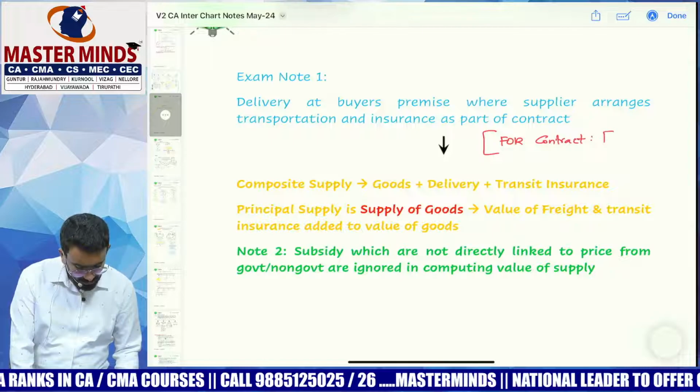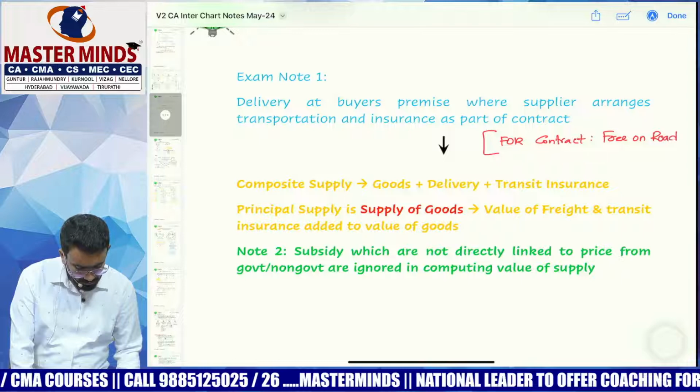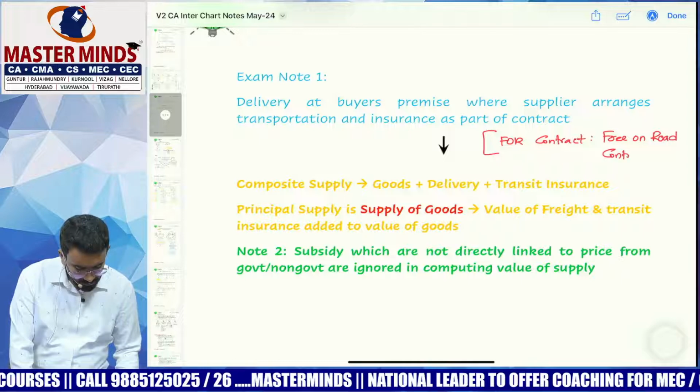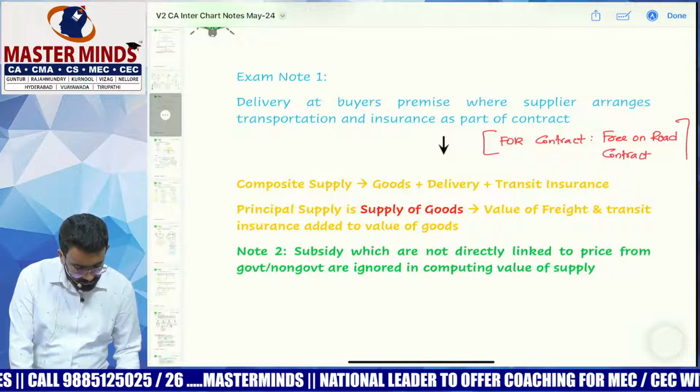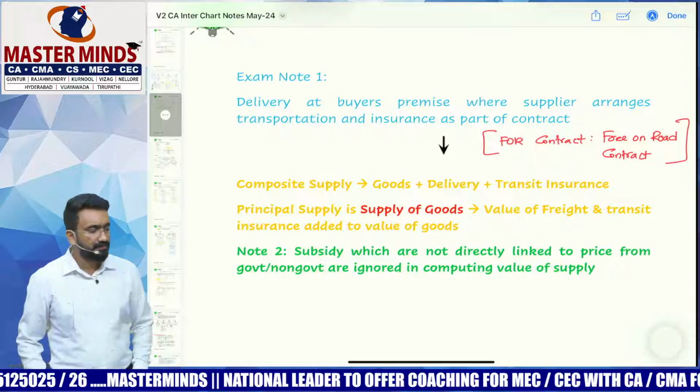You remember our discussion on F4 contract? What is F4 contract? In F4 contract, who is arranging transportation? Supplier or the recipient? Supplier.